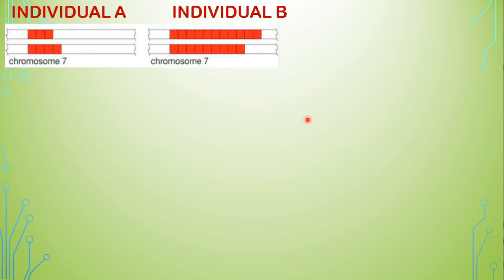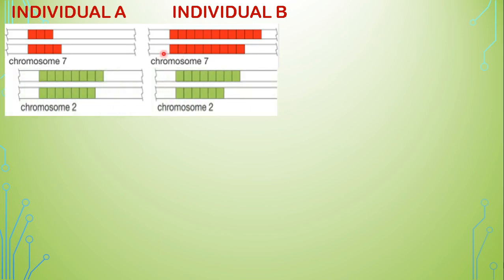Say chromosome number 7 of individual A. These are the homologous pairs. Here are the repeats: 1, 2, 3, so 3 repeats. The other of the homologous pair has 4 repeats. Individual B, at the same location, has 1, 2, 3, 4, 5, 6, 7, 8, 9, 10, 11, so 11 repeats. And in the other homolog of chromosome number 7, it is 9 repeats.